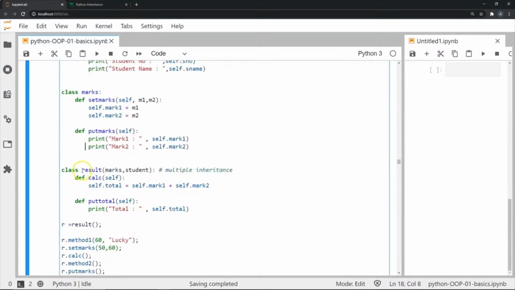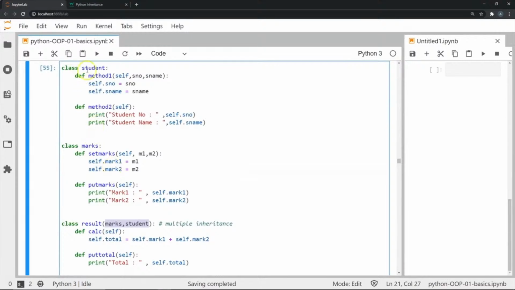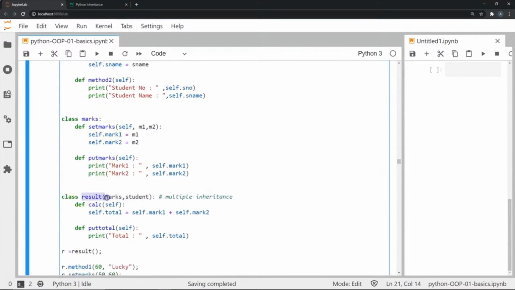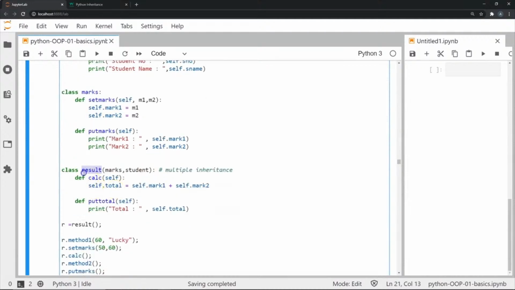Finally, we have a third class called result, which derives from 2 classes, marks and student, as you can see here, in my parentheses I've passed in marks and student. Both are super classes, and our class result is going to derive from both of them. This is an example of multiple inheritance. Within this class result, I have 2 methods specific to this derived class. One is called calc, wherein I'm going to calculate the total marks, which is the addition of mark 1 plus mark 2, and then I'm going to have another method called put total, which is going to print what the total is.